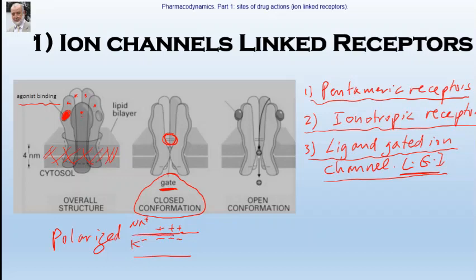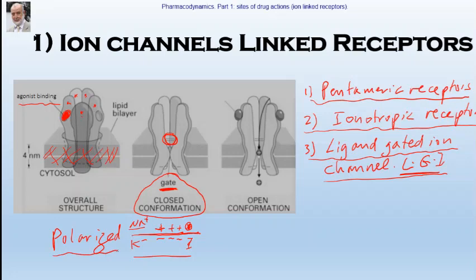If you just imagine, this is the extracellular space and this is the intracellular space. So potassium is concentrated inside the cell, sodium is concentrated outside the cell. This will create the negativity of the membrane, and the membrane is said to be polarized. Okay.